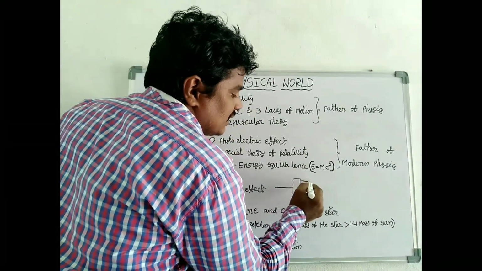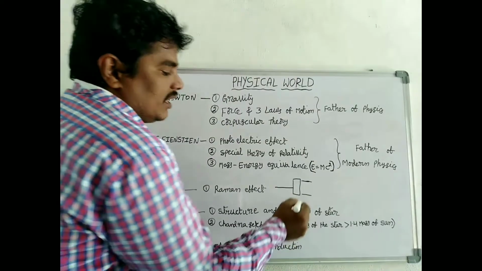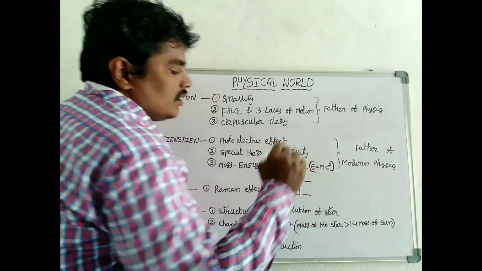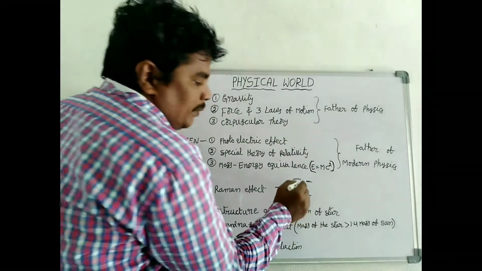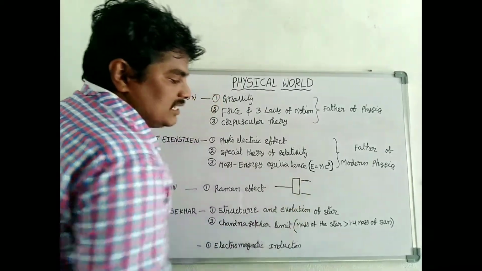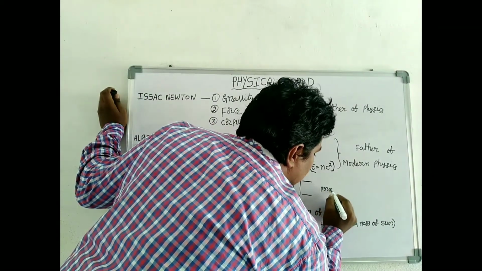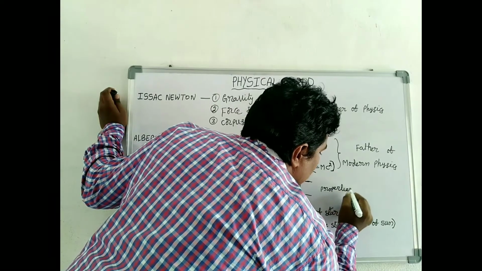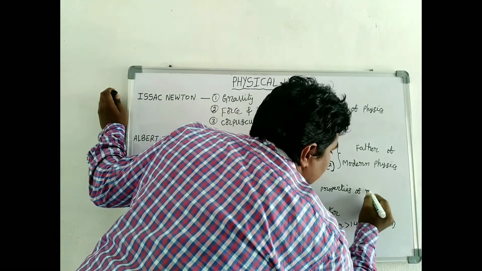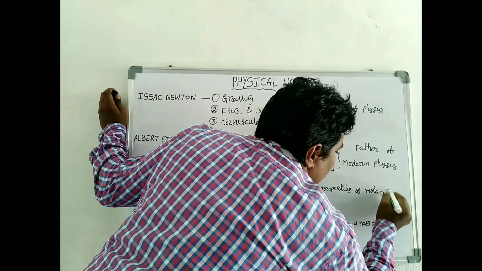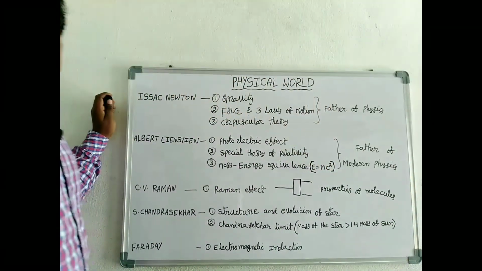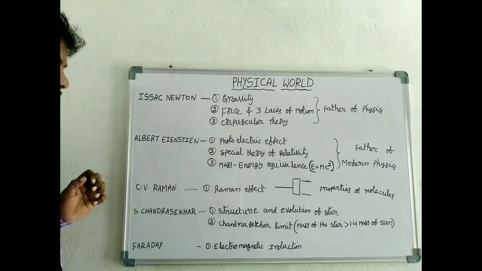One line has a higher frequency and another line has a lower frequency. Depending upon the frequency difference, we determine the properties of the molecules. That is the Raman effect.